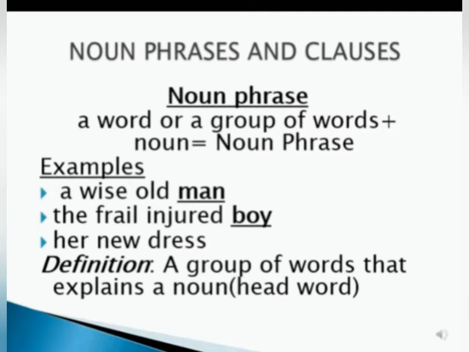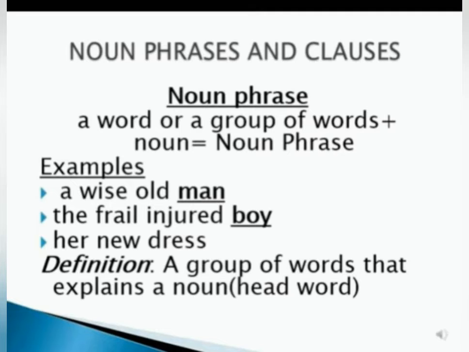Now today we'll learn about noun phrases. Phrases are of various types that we have already discussed yesterday. Today we'll be discussing the noun phrase. A noun phrase is a word or a group of words along with a noun. That means a group of words along with a noun makes a noun phrase. Example, you can see a wise old man. Man is the noun, right? And a wise is describing the man. That is the noun phrase.